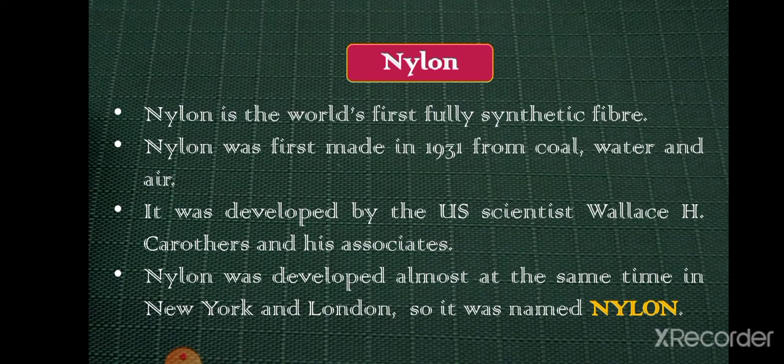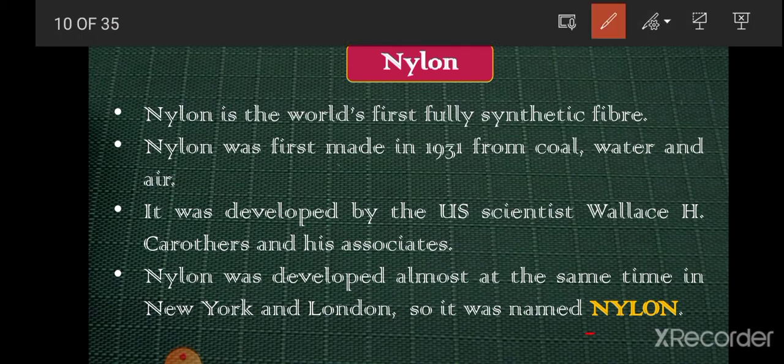So you can see no natural source we are using here. They were made from coal, water, and air, and it was developed by the U.S. scientist Wallace H. Carothers and his associates. And one more interesting thing about nylon is that it was developed almost at the same time in New York and London. That is why it was named nylon. So you can see NY was taken from New York and LON was taken from London. So that is why it was named nylon.